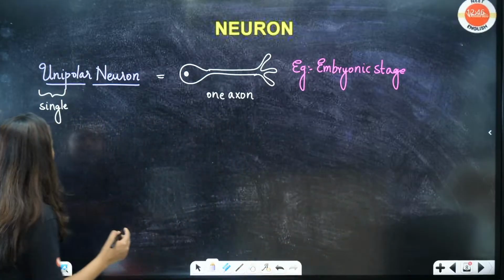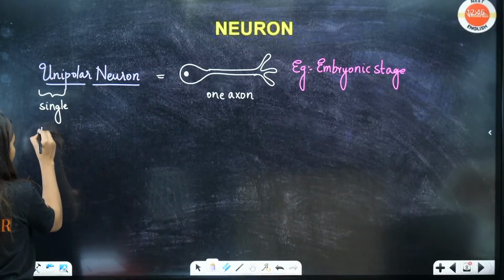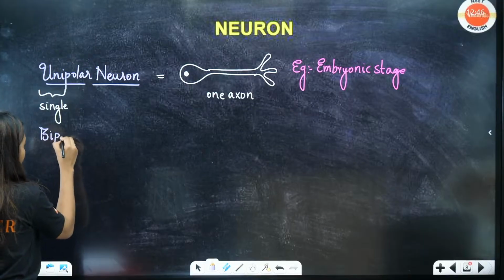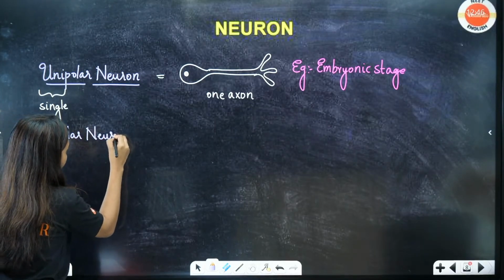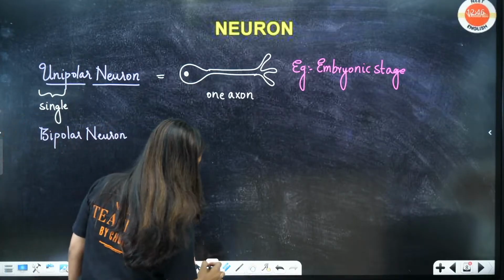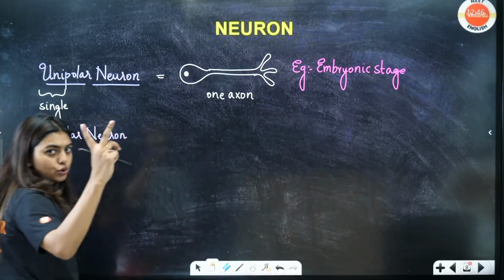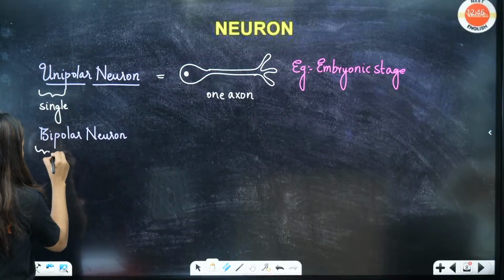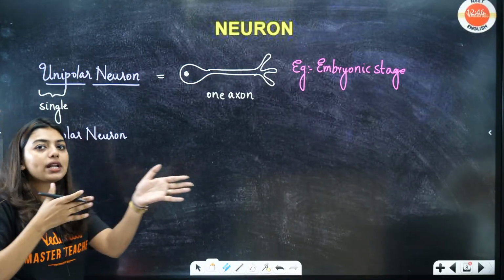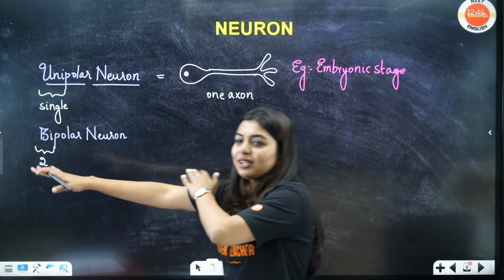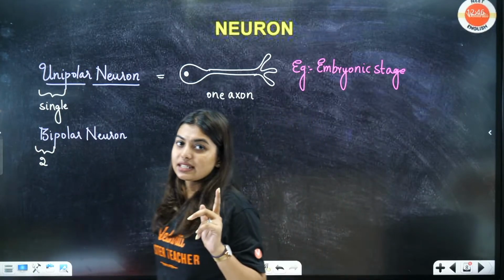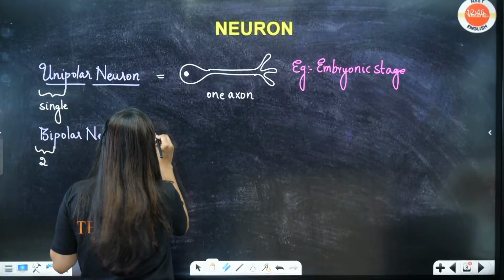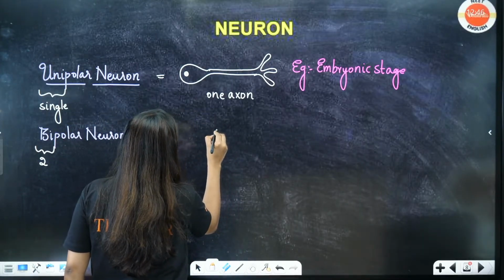Second type, from the name itself you will obviously know it is bipolar. Bipolar neuron means what? Bi means two. That means in two polarities something is there. Normally my neuron should have been like this, right? Now they're telling two polarities neuron is there. Look at the diagram, you will understand looking at the diagram.